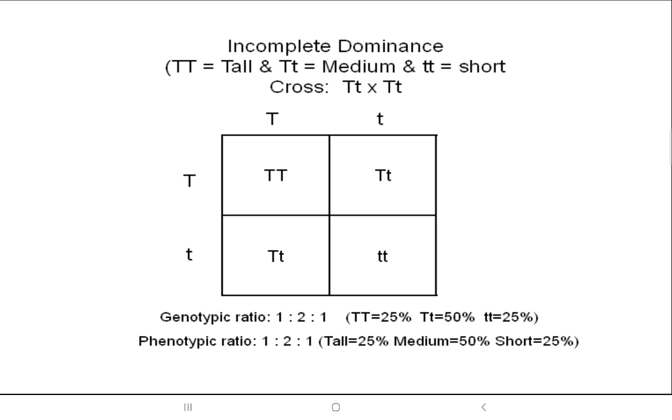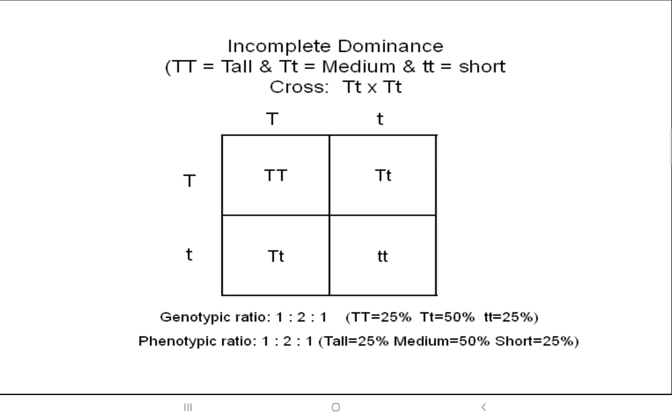Very simple, as easy as that. So you can do n numbers. Like in this table, what is the possibility? First, all tall. Second, tall and short both. Third, tall and short both. Fourth, completely short. So that means in the 4 boxes, 1 chance is completely tall, 2 chances where it could be short or tall, and the last one completely short. So this ratio is 1 is to 2 is to 1. So this is the genotypic ratio, or the phenotypic, the physical appearance ratio.